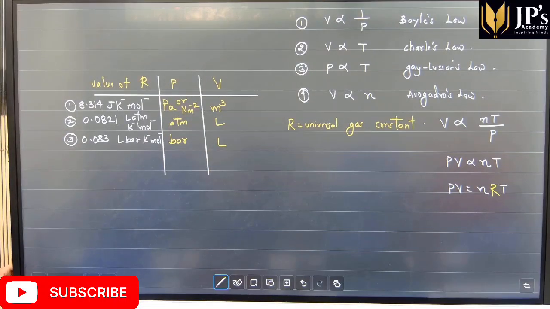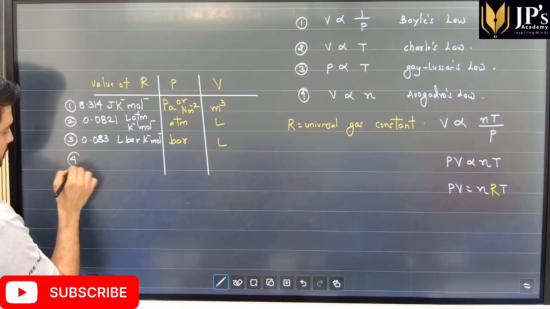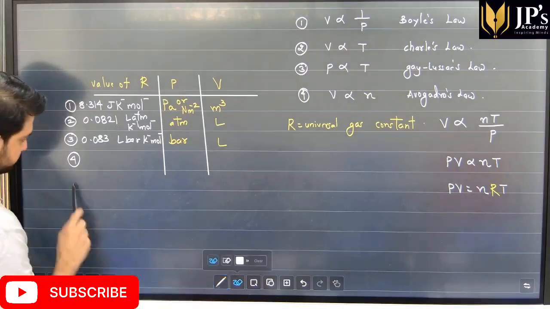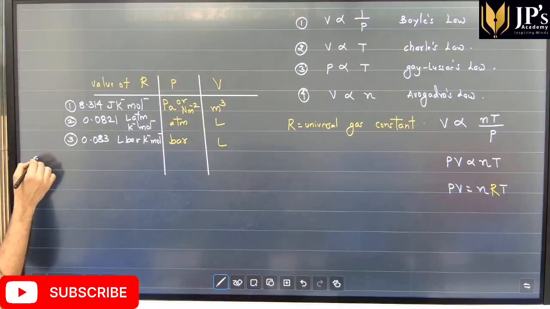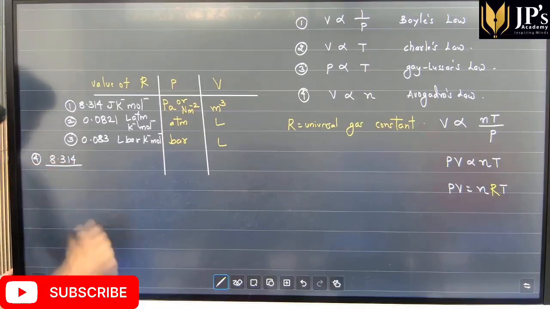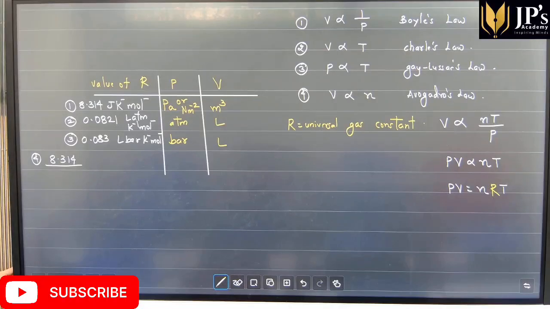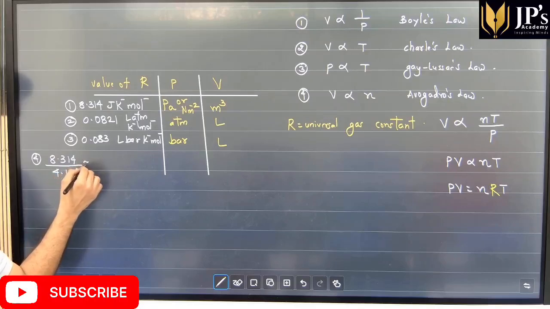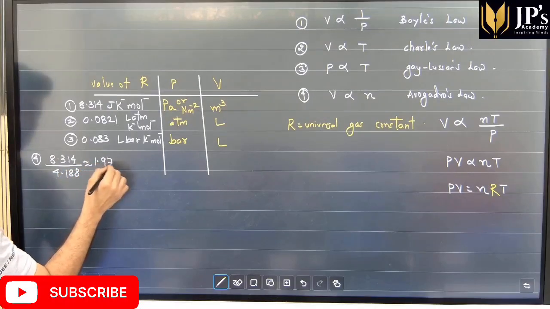And finally, students, if we want to measure in terms of calories, 8.314, if I divide 8.314 by 4.184, we get 1.97.